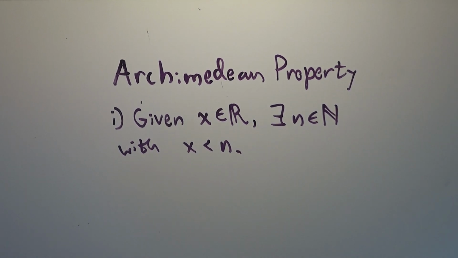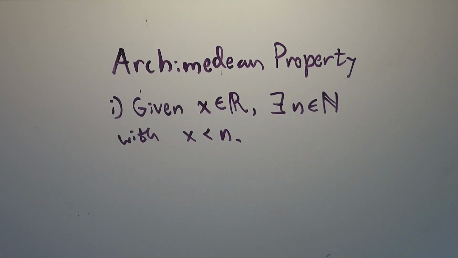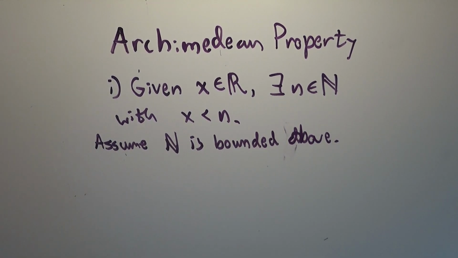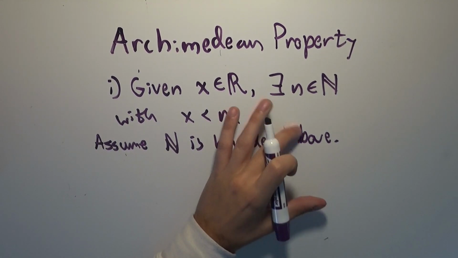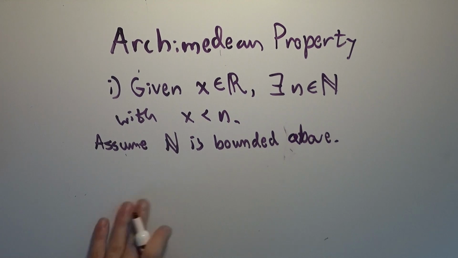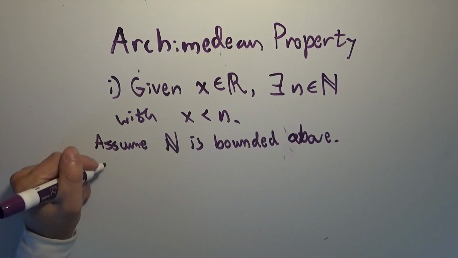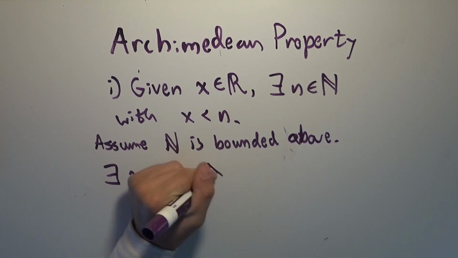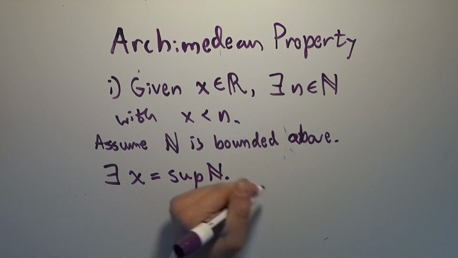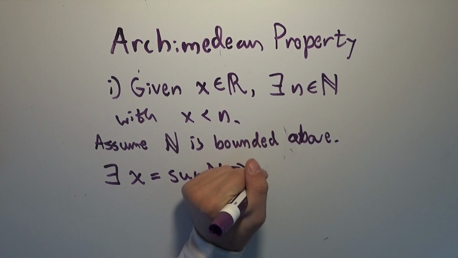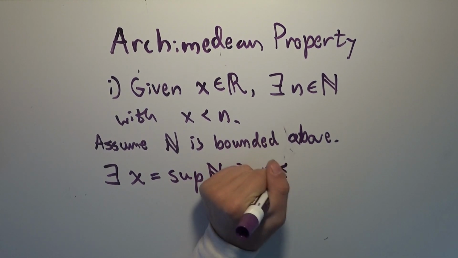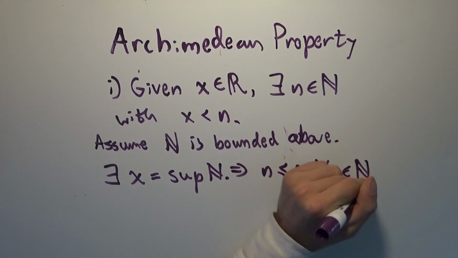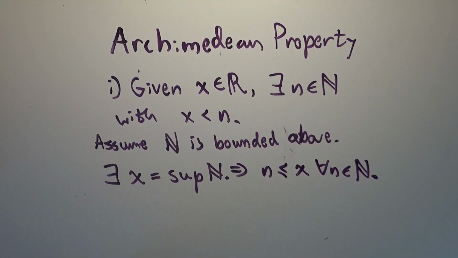I guess it should seem like it should go without proof, but let's just do it to see the argument. So assume that the natural numbers are bounded above. This will help in proving this Archimedean property that we want. So if they're bounded above, then there exists x, which is the supremum of the natural numbers. It's the least upper bound, which implies that n is less than or equal to x for all n in the natural numbers. There is some real number that's bigger than all the natural numbers.